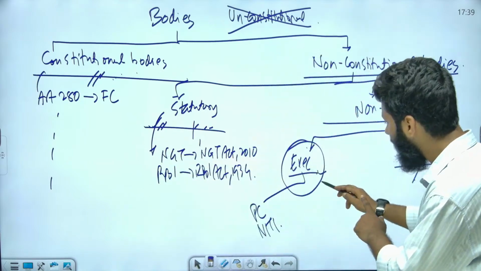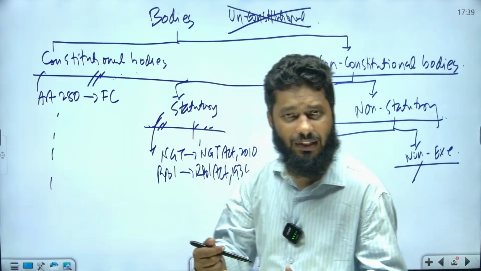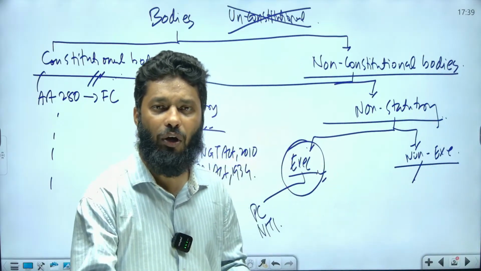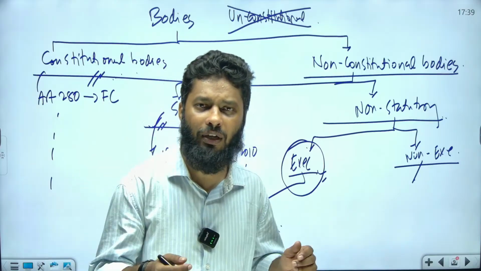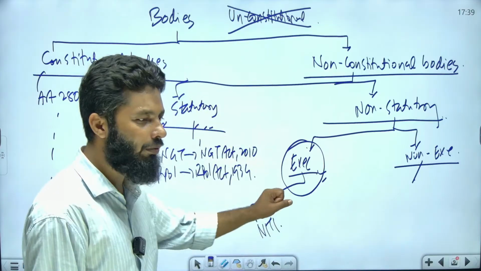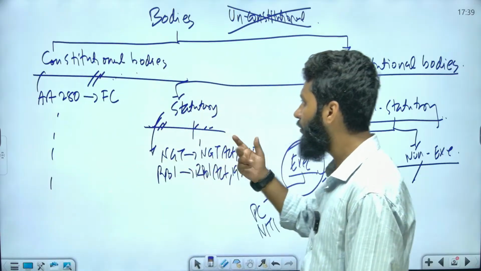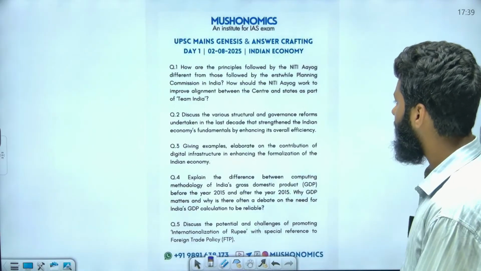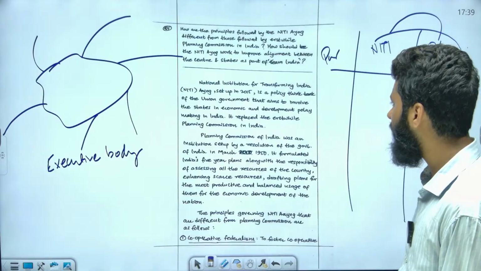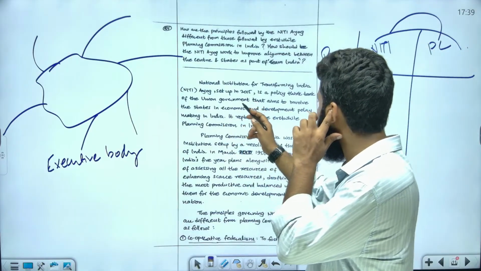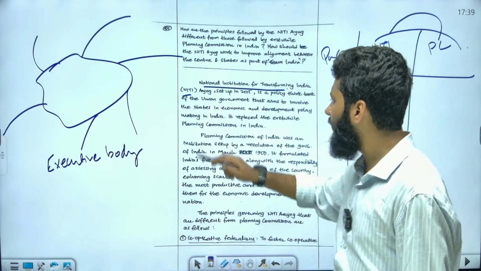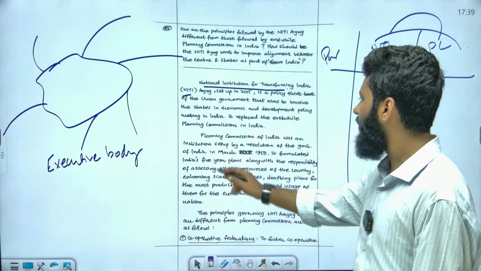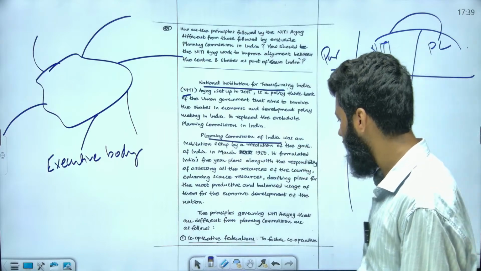But an executive body has been created only by a government order, so it can be amended at any point of time by the order of the government. This is the idea about executive body. I hope you are able to understand this. Planning Commission and Niti Aayog both are executive bodies. You can write one point about Niti Aayog and some points about the Planning Commission as well.